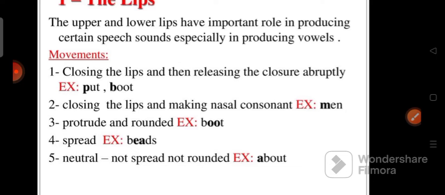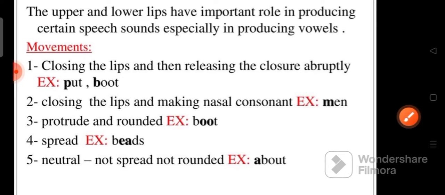And the second one is closing the lips and making a nasal consonant. For example, we close the lips and produce the ma sound. This is a nasal consonant, a nasal sound. Okay, so there are nasal sounds and oral sounds. I'll tell you later what these nasal sounds and oral sounds are.